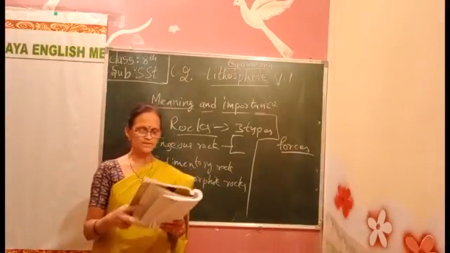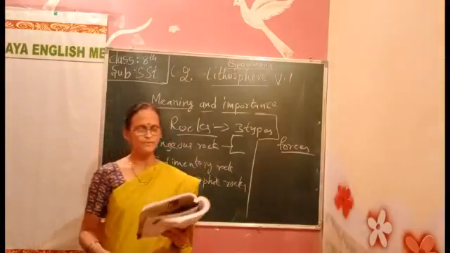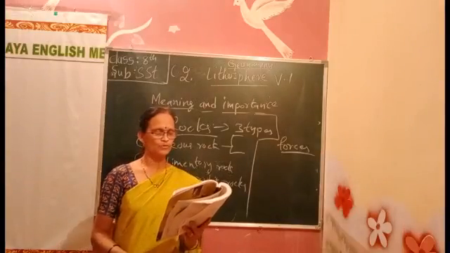Next, volcanic materials. What is the material that is coming out? The materials ejected out of the volcanoes are of three types.